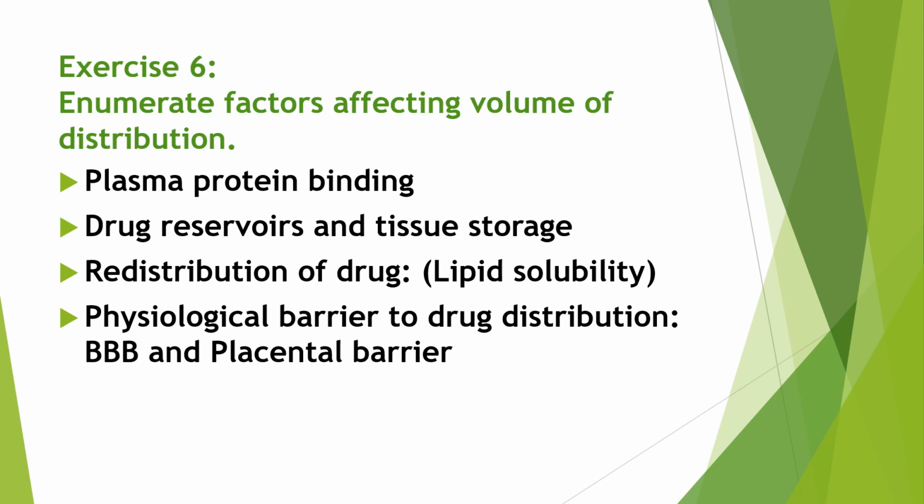So these factors affect volume of distribution. Now how will they affect volume of distribution? First factor is plasma protein binding. Drugs that are highly bound to plasma protein have low volume of distribution. If the drug is highly bound to plasma protein, that means it has low volume of distribution.